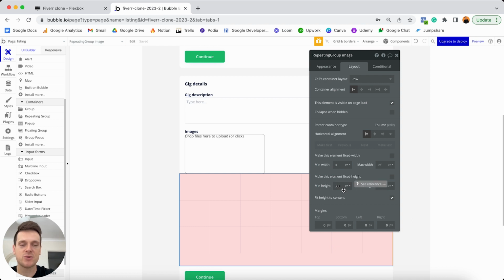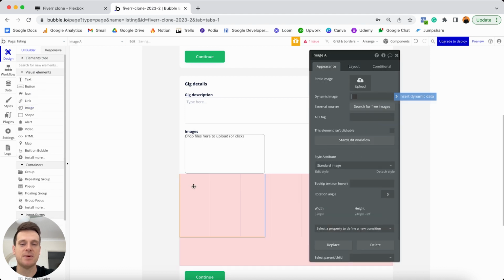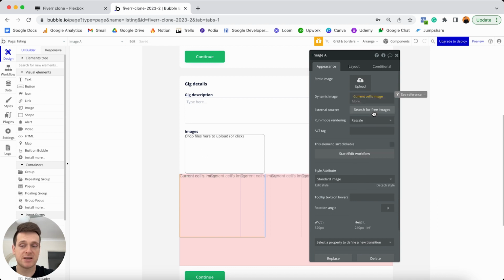But before I do that, what I'll need to do is add in the actual image element I want to display inside of each repeating group cell. So what I'm going to do is scroll on up to my visual elements, and I'm going to add an image element into our repeating group cell here. Now, when it comes to the data source of this image, I'm going to insert dynamic data, and I'm going to reference the current cell's image. It truly is as simple as that.